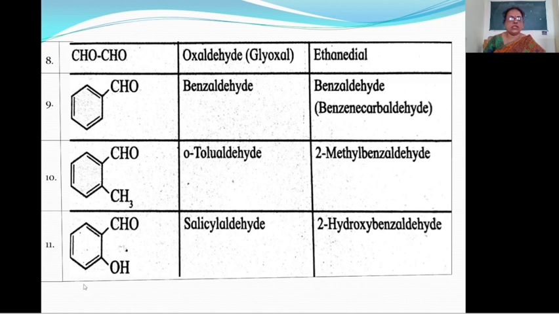Then compound number 11, CHO group is attached to the benzene ring. Also OH group is attached to this benzene ring. The name of this compound is salicylaldehyde.